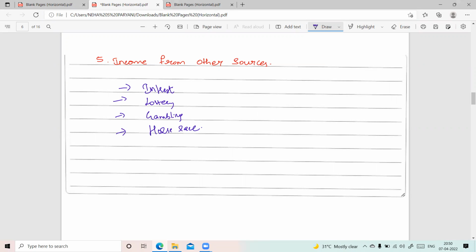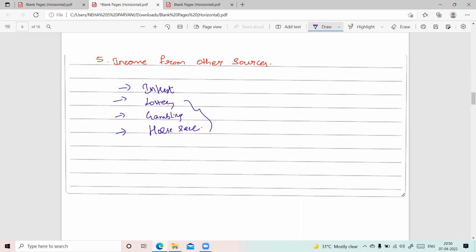There are various other examples also. Basically, if a person is earning any income which cannot be classified under the four heads, then that will be considered income from other sources. But we need to remember that a person earning any income is taxable in India. Even though things like lottery, gambling, horse racing are illegal, if some person performs these activities and earns income, it will be taxed as per the Income Tax Act.